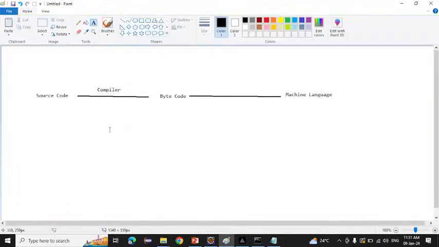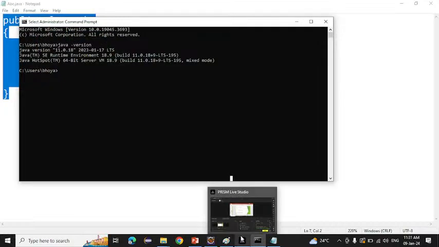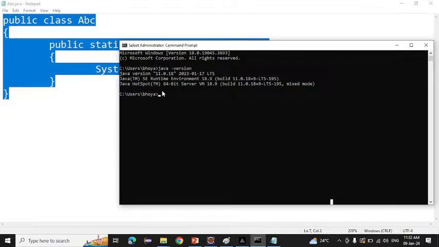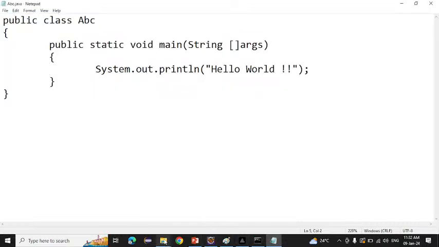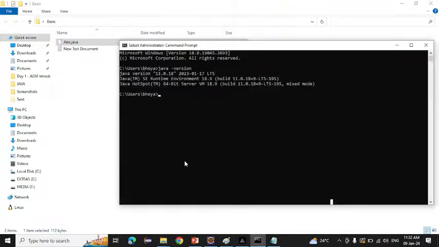We wrote the source code here. Now we have to compile this code. So how will we compile that? Simply you have to come to the CMD, and here we have to go to this location. Now where are we? Into the users. So how to go there? Simple basics. Here is our program. Just copy this thing, come here on CMD, write cd, and enter your location. Enter. Now we are in the basic folder. Here is our program, that is abc.java.